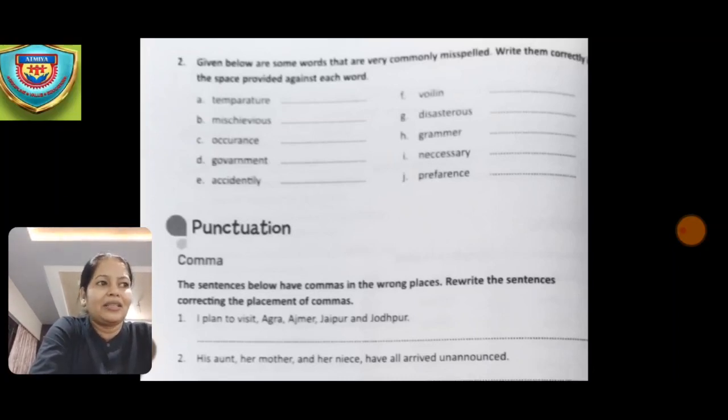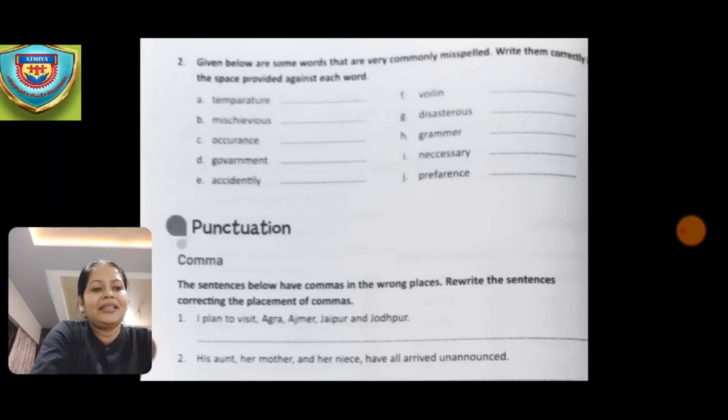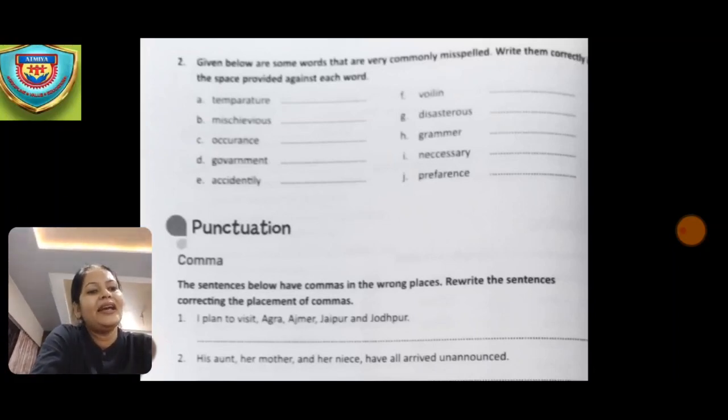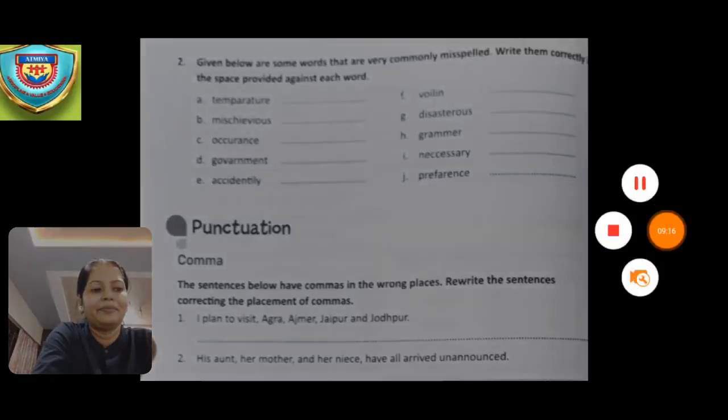Grammar. Now necessary. Necessary. And the next one is preference. Preference. So this is the correct spelling.